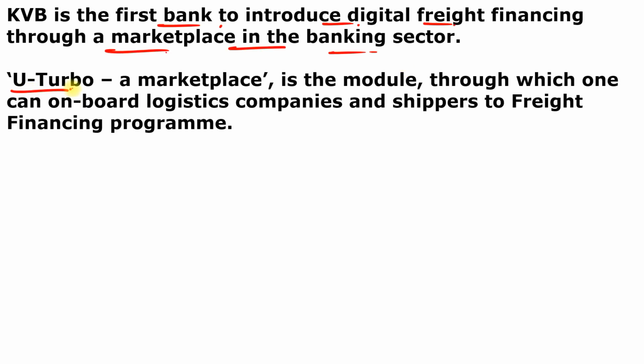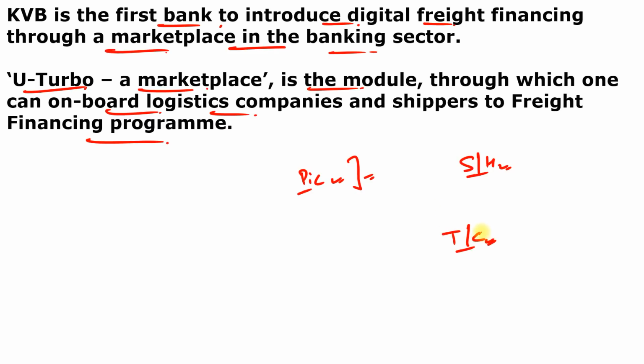This software platform is U-Turbo, which is a marketplace, the module through which one can onboard logistic companies and shippers to the freight financing program. The technology platform will provide a complete flow of transactions from picking up of the material from the shipper until it reaches the destination with the proofs. Tracking of the truck is also provided with the associated software and hardware during transit. The digitized document at each stage is captured for verification by the bank, and the invoices are raised to the shipper by transport contractors, which helps KVB in funding.